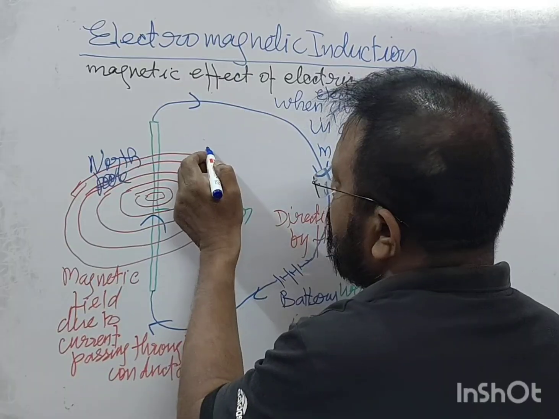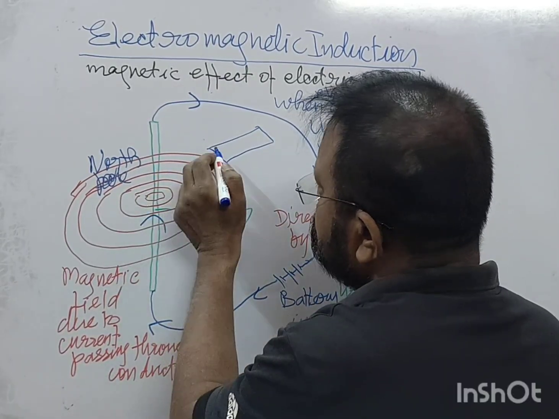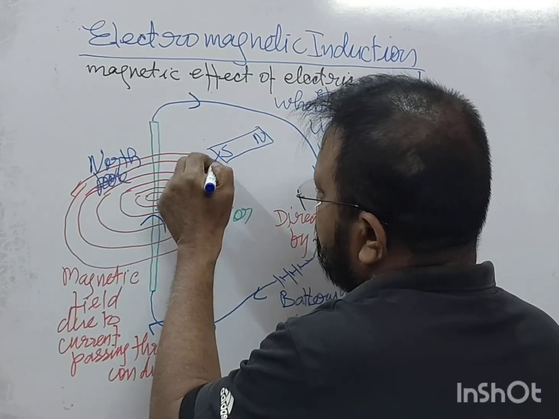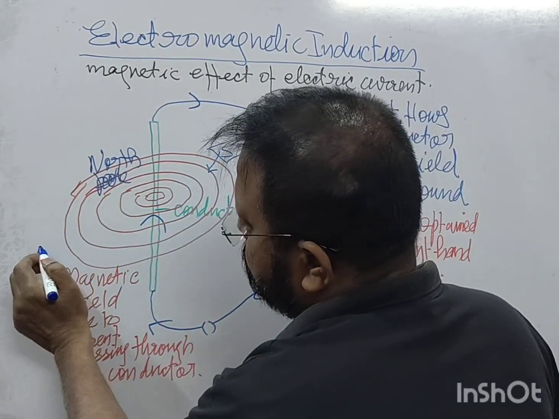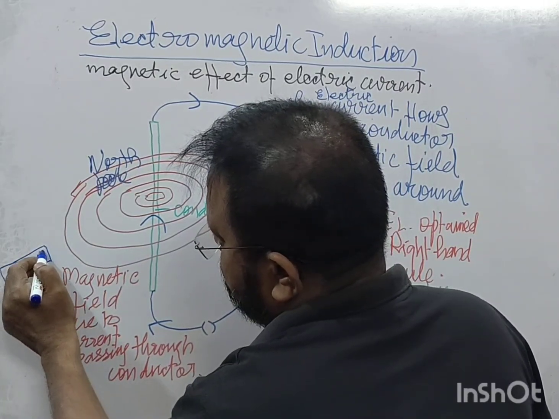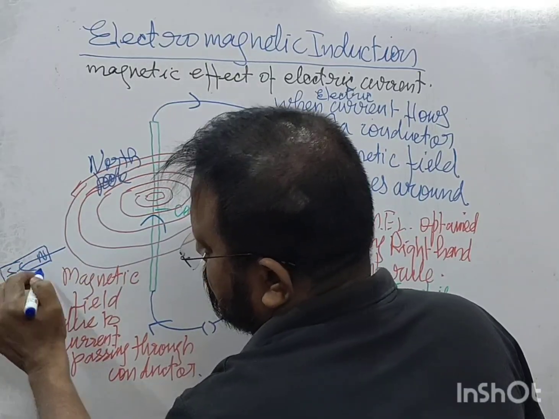So if you bring a magnet like here, so if it is north, so agar it's south, it is north, so it gets attracted. Or if you bring a magnet which is having north and south, then it gets repulsion.